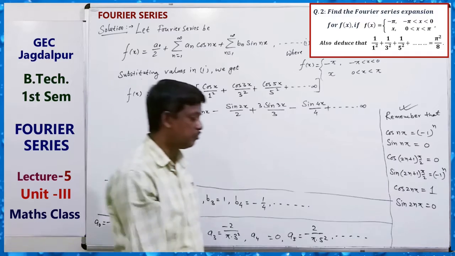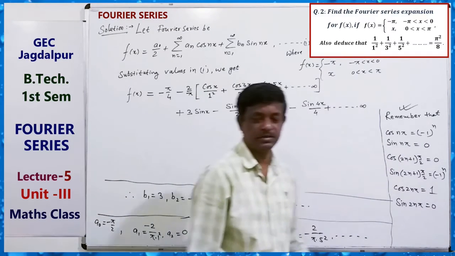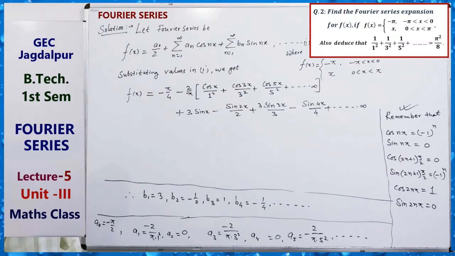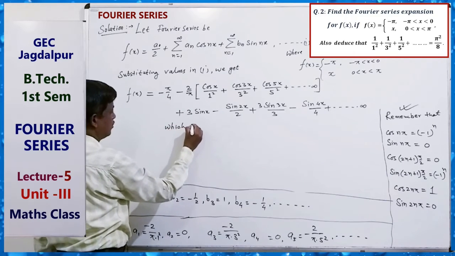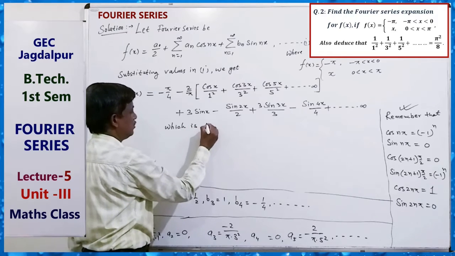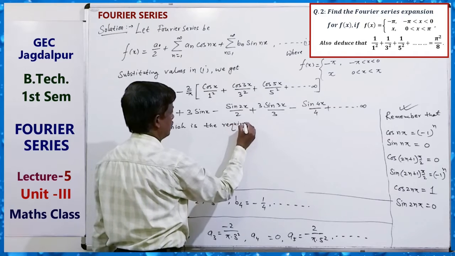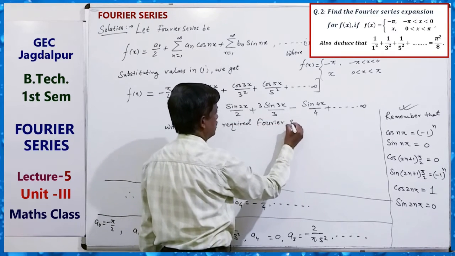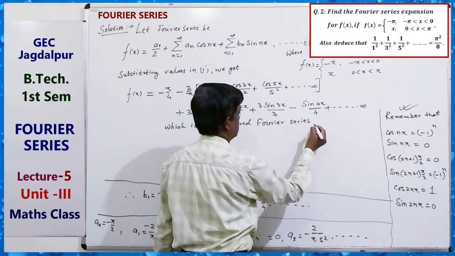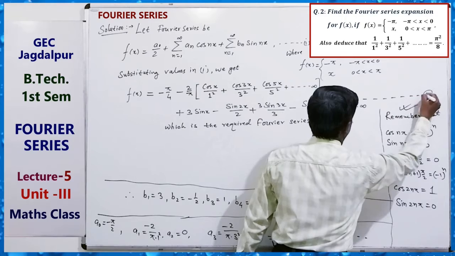So this is our required Fourier series. This is equation 2.